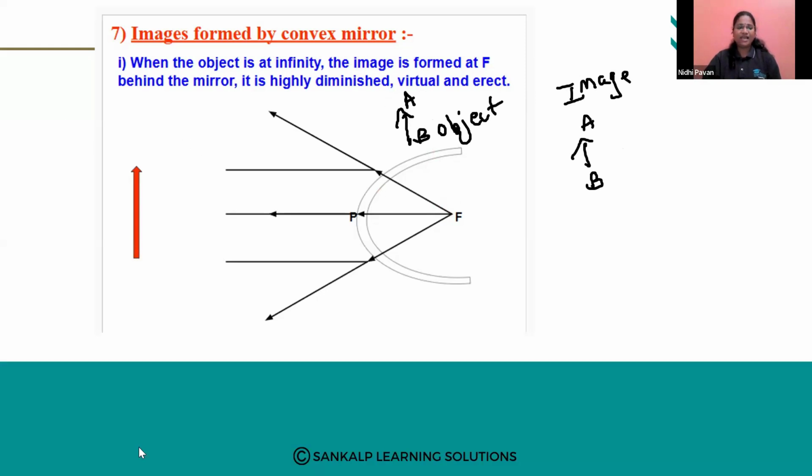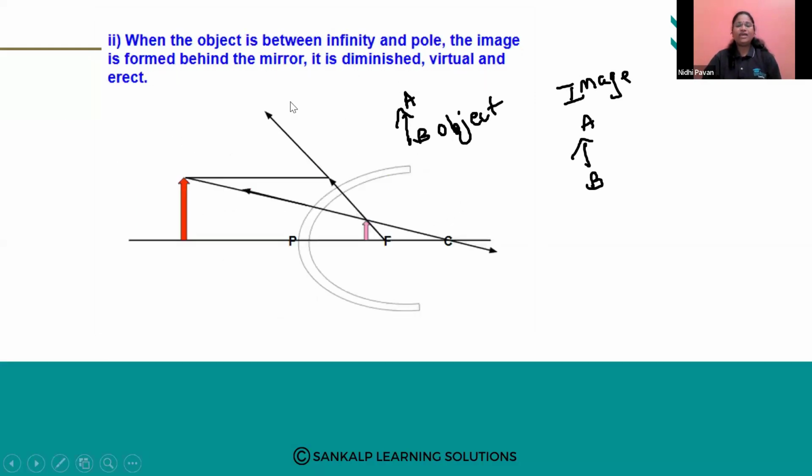Next case study we have here is when the object is between infinity and the pole. When the object is at any point between infinity and the pole, here you can see one incident ray passing parallel to the principal axis. The reflected ray is here, which appears to come from the focus. And one ray is passing through the center of curvature and it is reflected back in the same path.